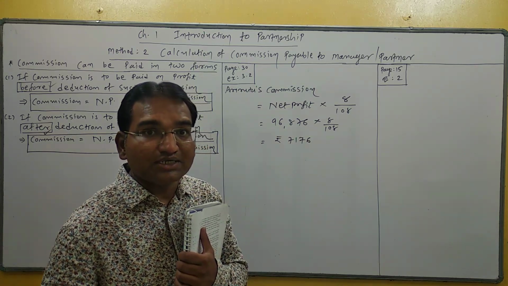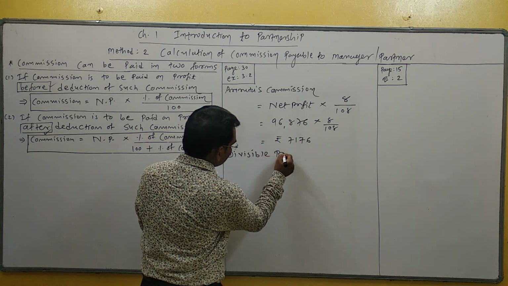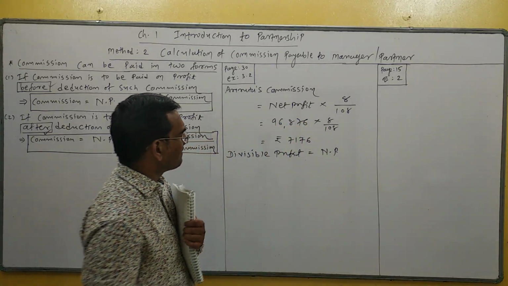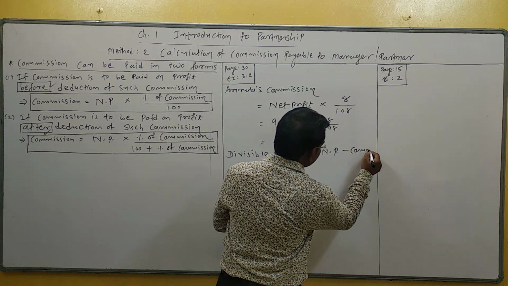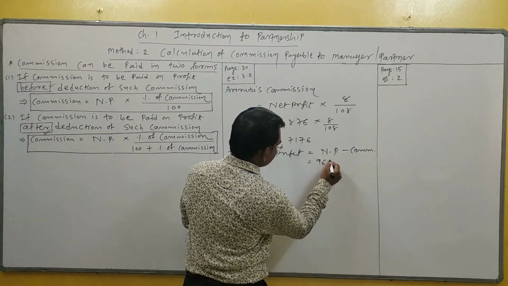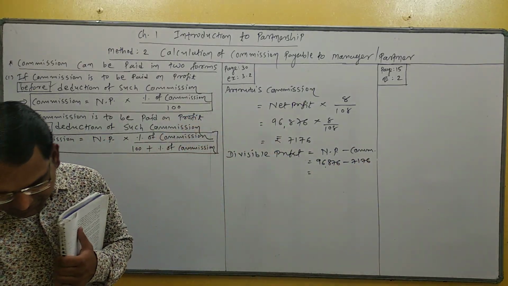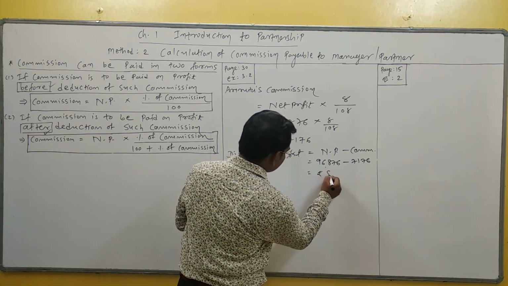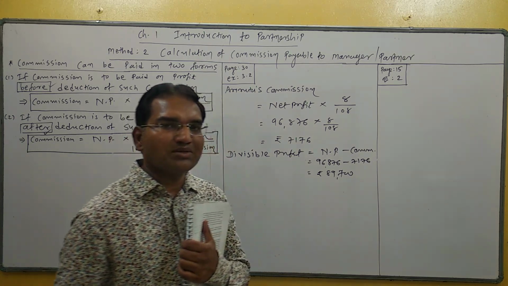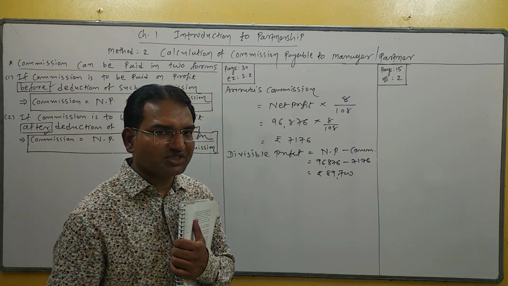So first of all, divisible profit. Divisible profit is equal to net profit minus commission, because commission is an expense of the partnership firm. So it should be deducted: 96876 minus 7176. So what is your divisible profit? Your divisible profit is 89,700, right? This is the total profit of the firm. Out of the total profit of the firm, Amruta's share in profit is required. So what is the profit sharing ratio?